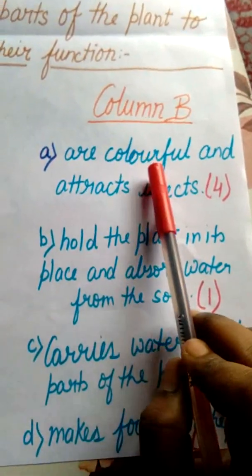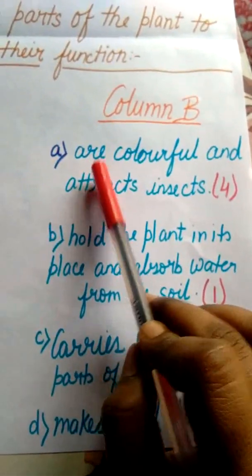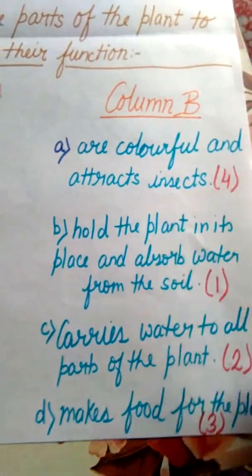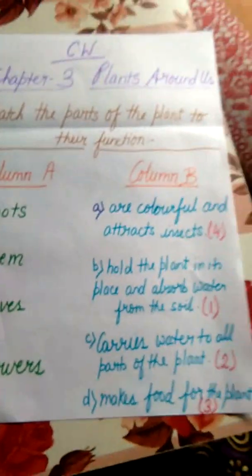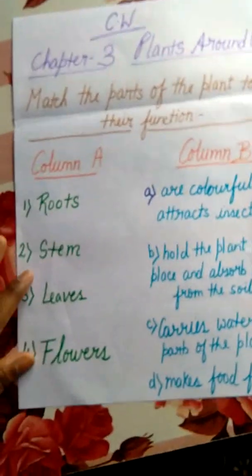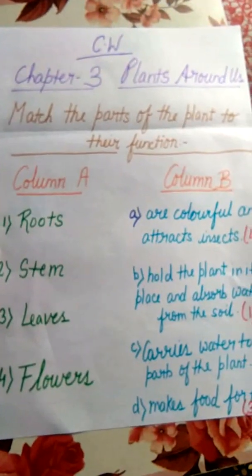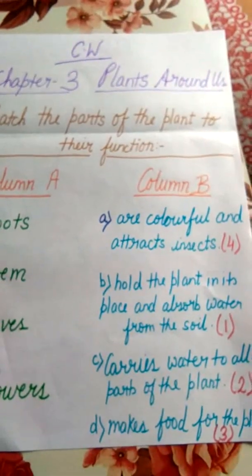Flowers are colorful and attract insects. So see children, how I have done the matching. The same way you also have to do the matching. Everyone note down in your copy nicely. Take your own time.